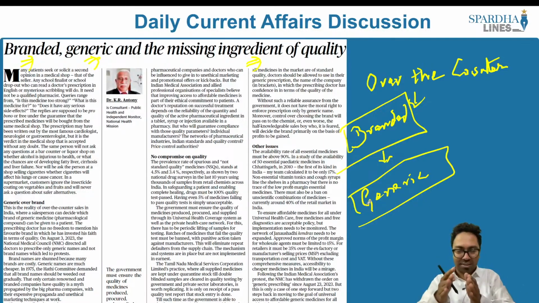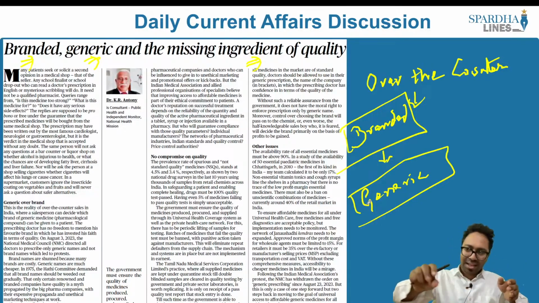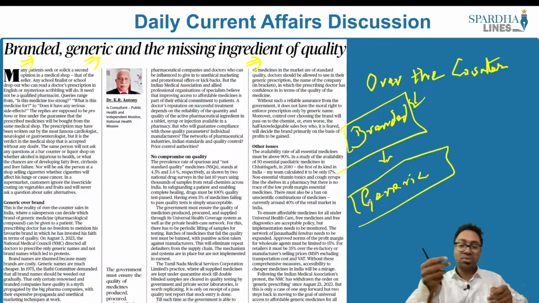Whatever the author says is that when the doctor has prescribed a certain medicine, yes, it might be branded, it might be costly, but at the same time he might also look into whether the quality of the medicine is good or not. But then yes, there are a few doctors who might not give the generic medicines despite the quality of it not being equivalent to that of the branded medicines, but in such cases they are the exceptions. In such cases an alternative can be looked into, says the author.